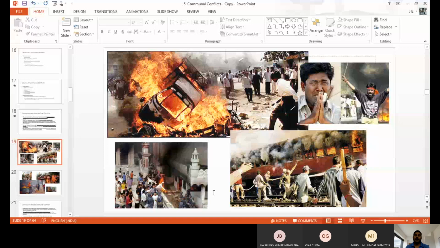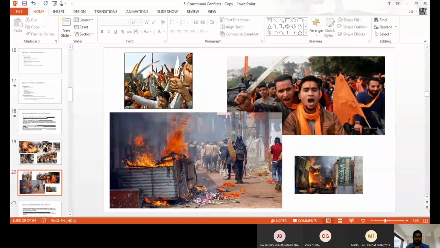We have also had some meetings with these people. Okay, 5 minutes. And this other image is also about violence, the communal violence, how it happens and what had happened, all those things.